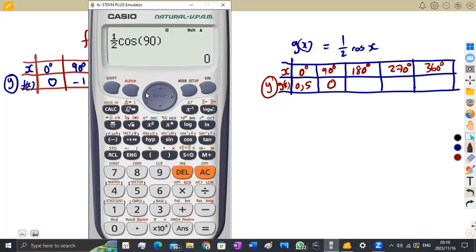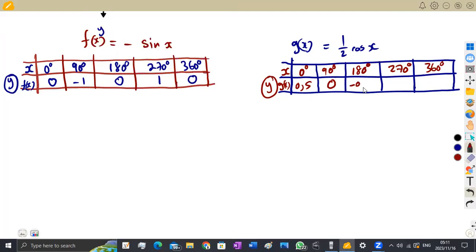You do the same thing at 180 degrees, you substitute 180 and you obtain -1/2, which if you convert to a decimal is the same as -0.5, and so on. So this is what we were supposed to have.